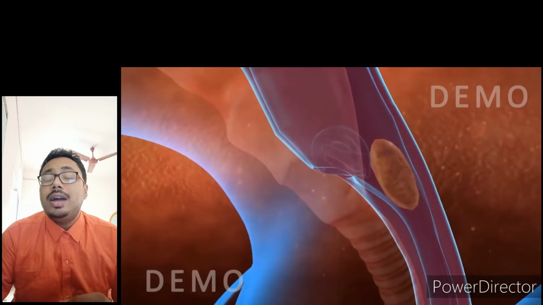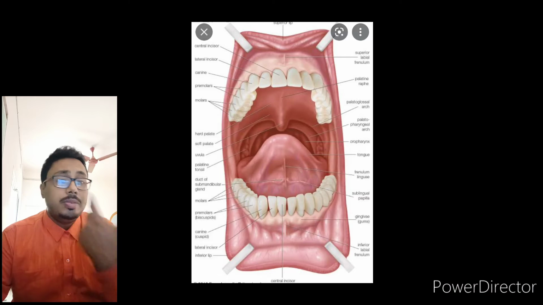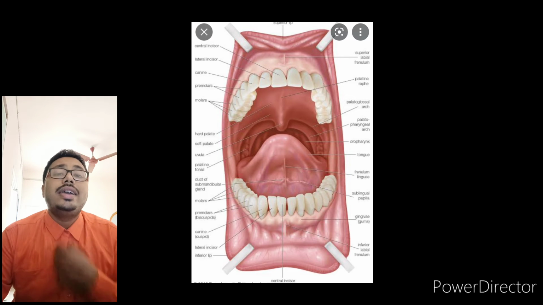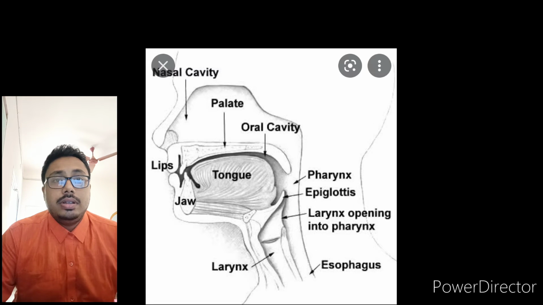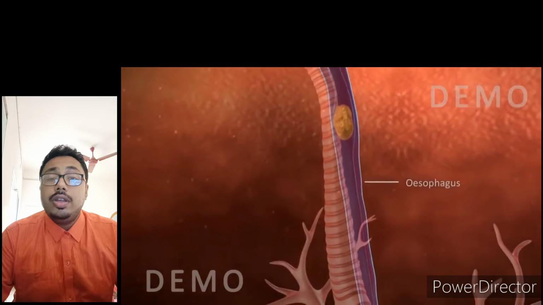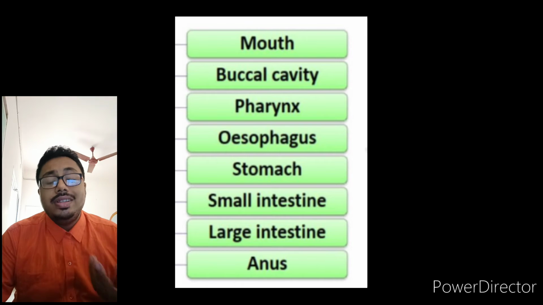First of all, we know that the food comes into our buccal cavity. This mouth part is known as the buccal cavity, and this part is known as the pharynx. It will go into the pharynx portion, and after that is the process of ingestion.